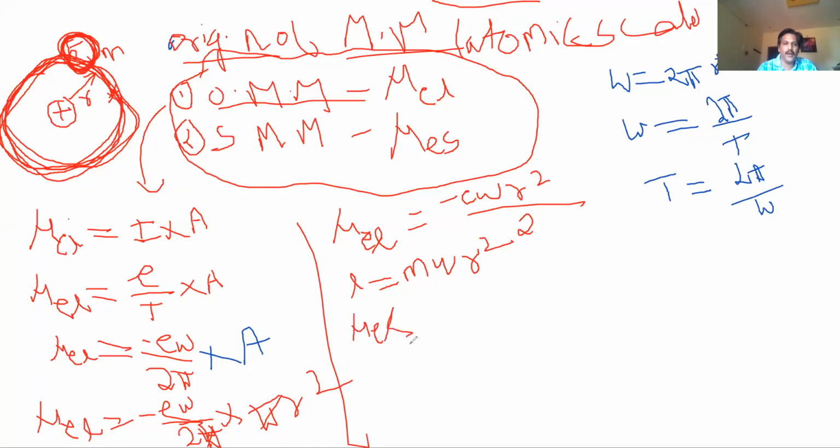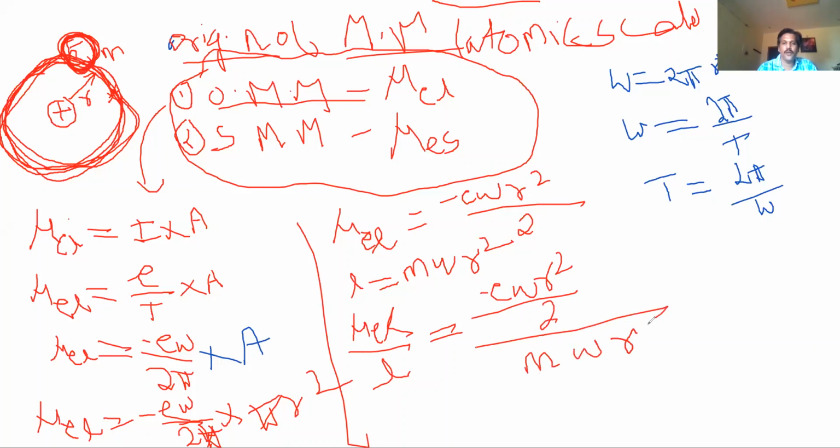So I'm calculating mu L by L, which equals minus E omega r square by 2 divided by L, where the value of L is m omega r square.